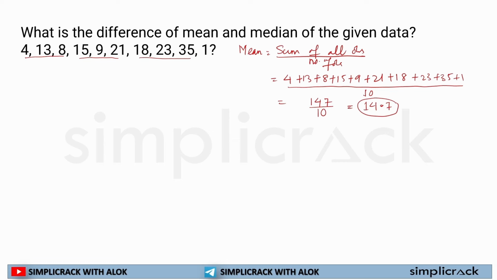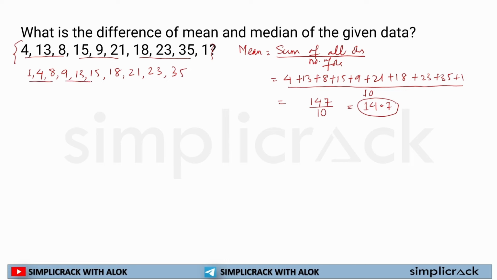But in the case of median, the first step is to arrange the given set in ascending order, that means from smaller to larger. So let's arrange it: 1, then 4, 8, 9, 13, 15, 18, 21, 23, then 35.